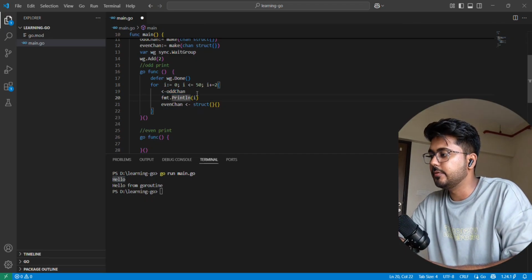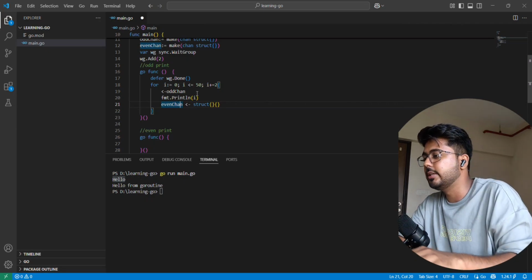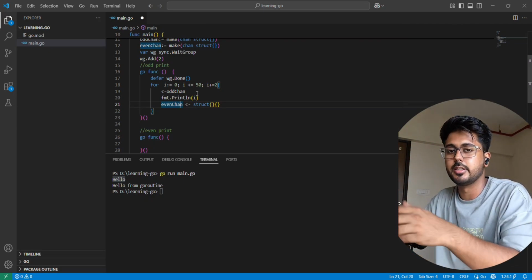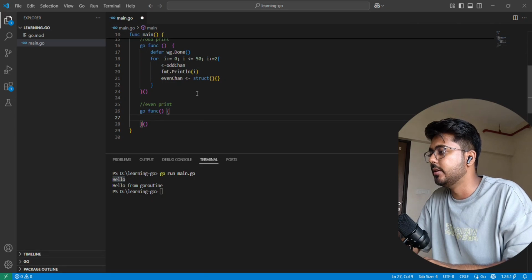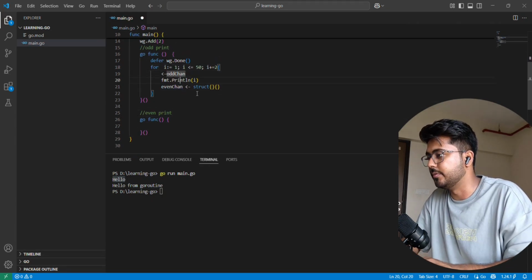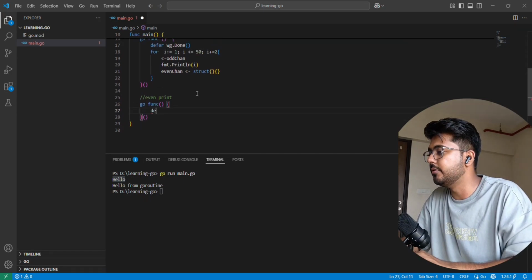After that, it will print i, that is 1, and it will signal the even channel that I have printed 1, now you can continue into your loop and print the next value. We will not start from 0 here, we will start from 1. And here, same thing, in the defer we use waitgroup.Done.